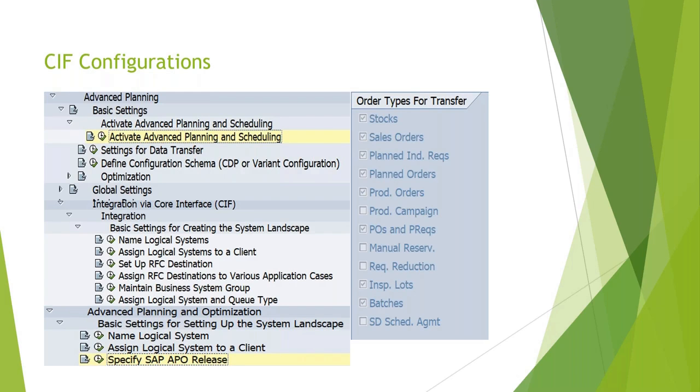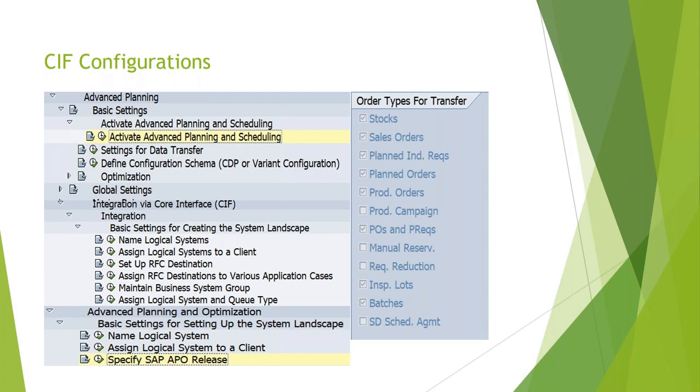It's the same system. So when you maintain the logical system, it's the same HANA system, versus earlier we had to maintain the APO system here, but now we maintain only the same HANA system. RFC connection, there is the same RFC connection which has to point to itself. So even that is required. So these are the prerequisites, and there is one basic checkbox that we have to maintain to activate the advanced planning and scheduling. If you don't select or maintain this setting, then even if other settings are there, you will not be able to use PPDS.